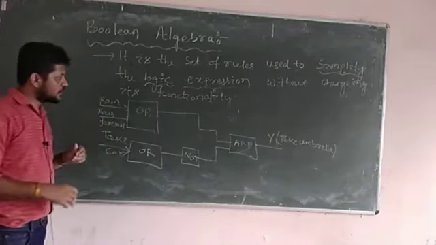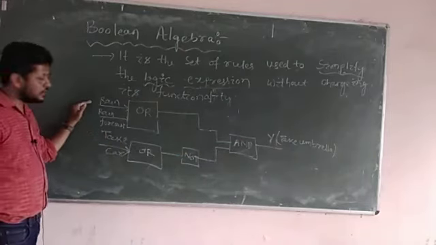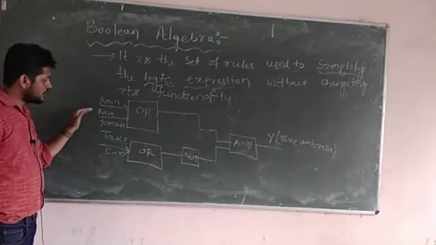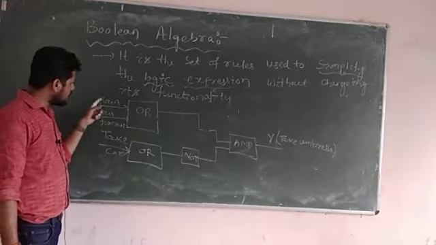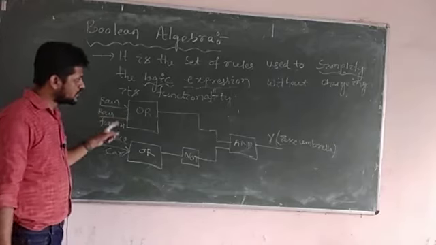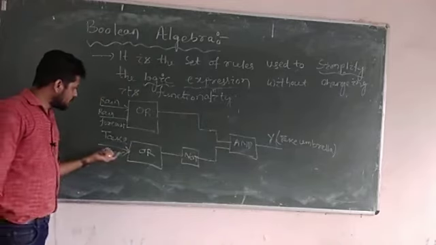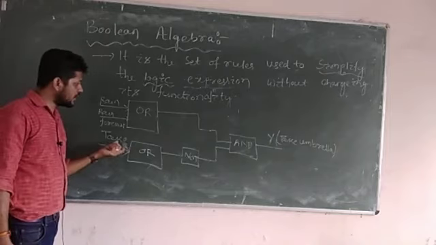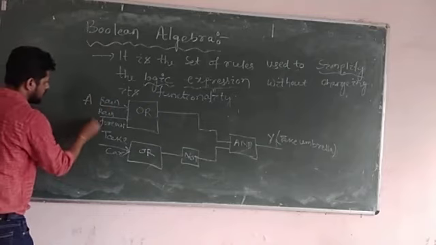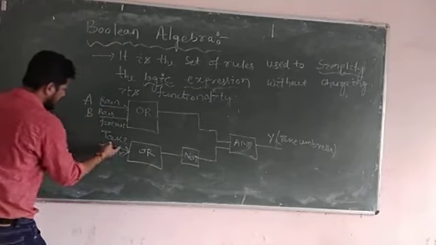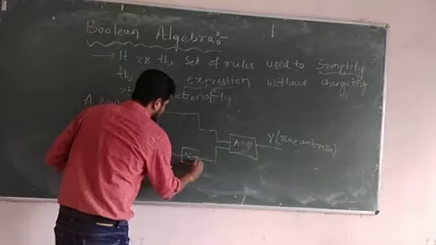So in this case, when will you take an umbrella? If it is raining, or you might forecast that rain is going to happen. So either rain or rain forecast, in that case you will take an umbrella. Or for example, you have a car, so obviously you will take the car if it is raining. So let us assume that rain is variable A, the forecast of rain is variable B, and take a car is variable C. We will study about this after passing through NOT.